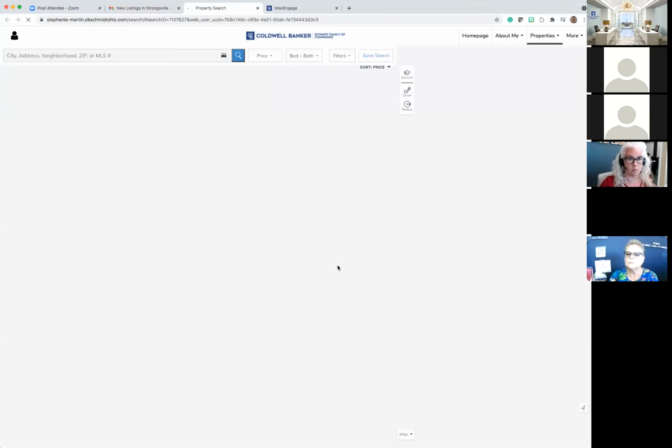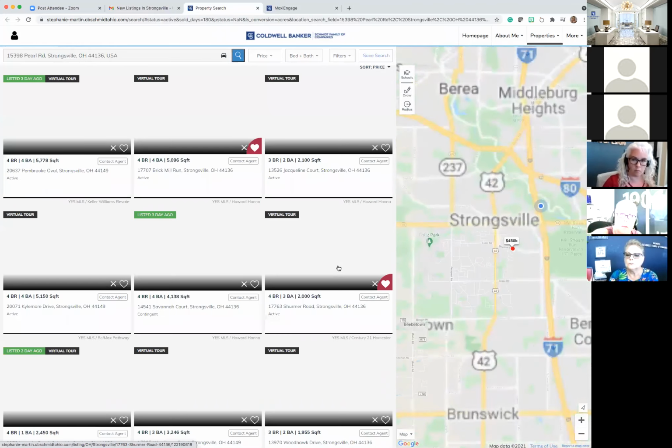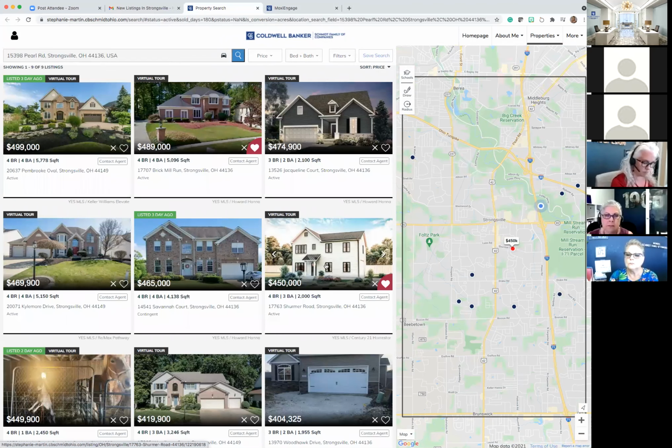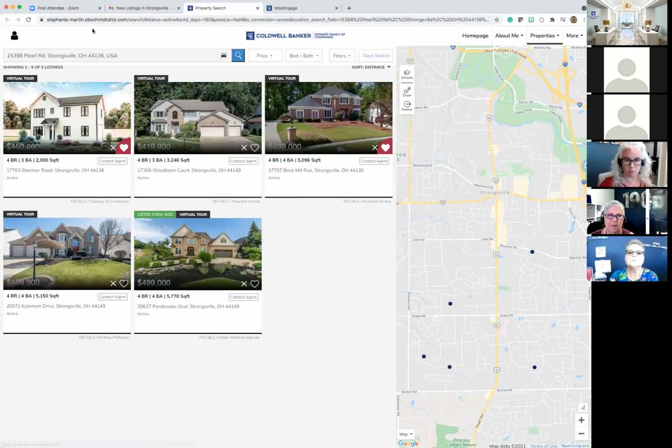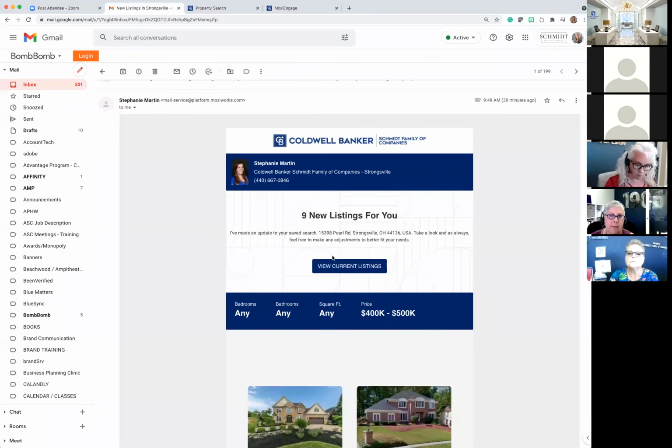What it's going to do, you're going to see this if you've been in Moxi or your website previously, this is going to be familiar. The difference between giving them a search in the MLS, there's several, but first off, I want you to take your eyes to the top of the screen. Where am I? I'm in Stephanie Martin's Coldwell Banker website. I clicked something I didn't mean to click. There we go, that's fine. I'm actually in her website itself. I'm going to do that again and get right back into the same page I was in, so sorry.